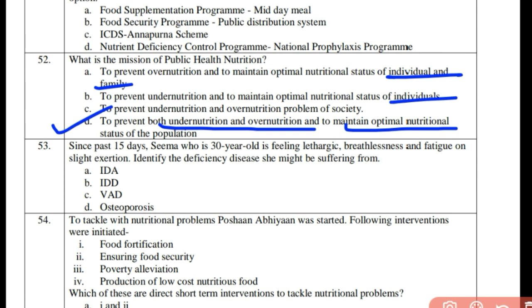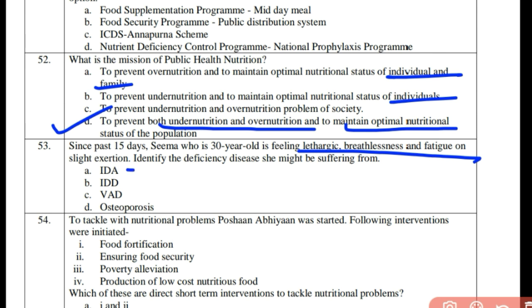Now, question number 53, always read all the options again, I am emphasizing. Since past 15 days, Seema, who is 30 years old, is feeling lethargic, breathless, and fatigued on slight exertion. Identify the deficiency disease she might be suffering from. Is it IDA, IDD, VAD, or osteoporosis? Which is it? First, tell me the full forms of IDA.